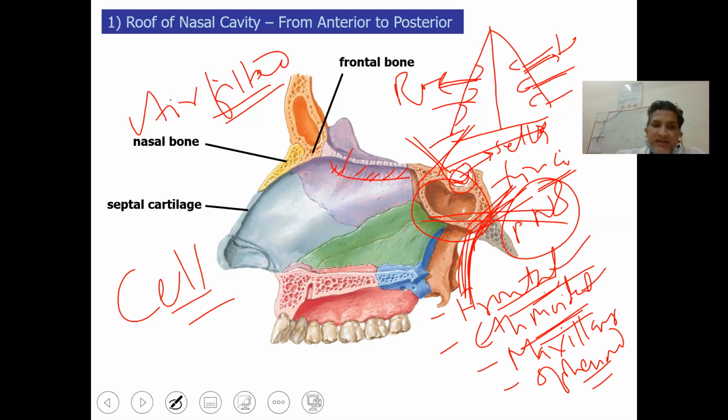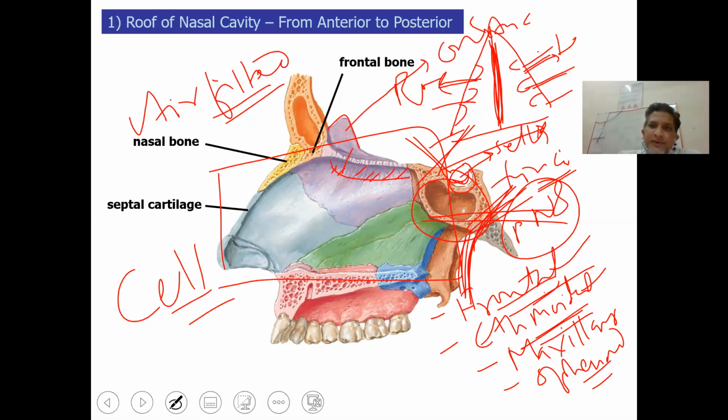So this is the septum of the nasal cavity. This is again osteocartilaginous in nature. This is the crista galli. Crista galli is a bony spicule of the ethmoid bone, on which the meninges, the arachnoid, pia, and dura are inserted. So this is crista galli. This is supposed to be the frontal sinus. This is the nasal bone.